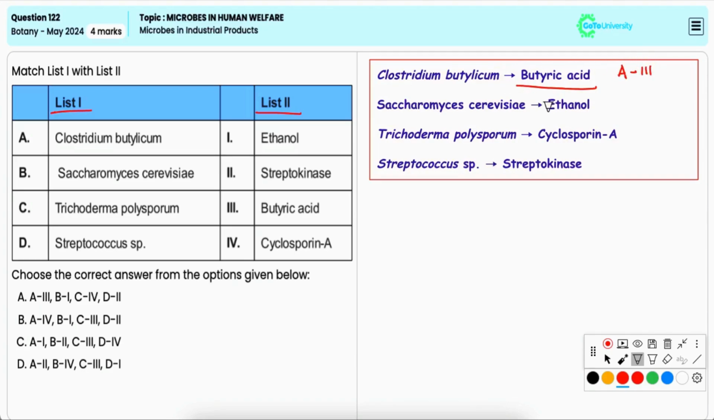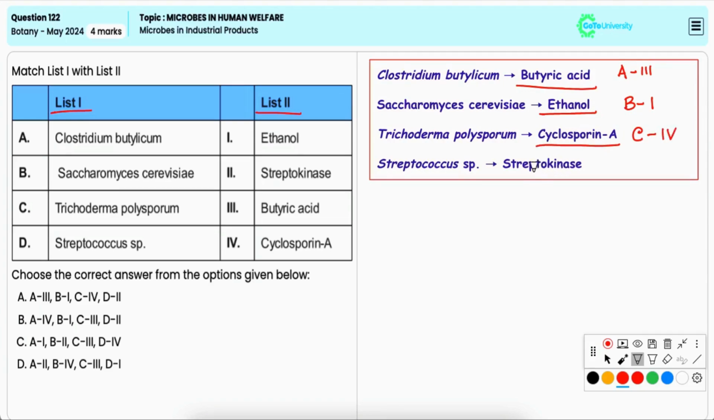Saccharomyces cerevisiae is the yeast that is responsible for producing ethanol through alcoholic fermentation. Thus, B matches with 1. Now, Trichoderma polysporum synthesizes cyclosporin A, which is an immunosuppressive drug widely used in organ transplantation patients. Thus, C matches with 4.